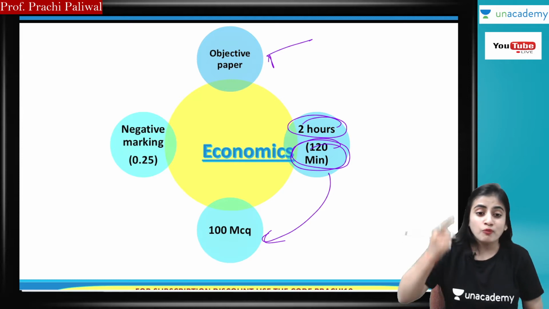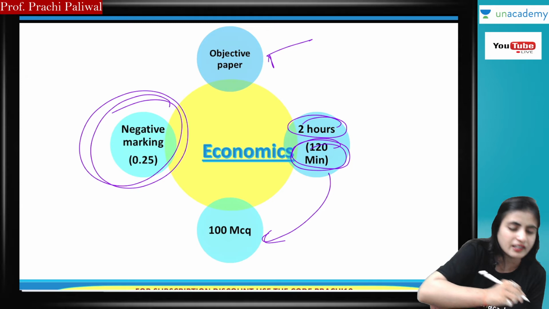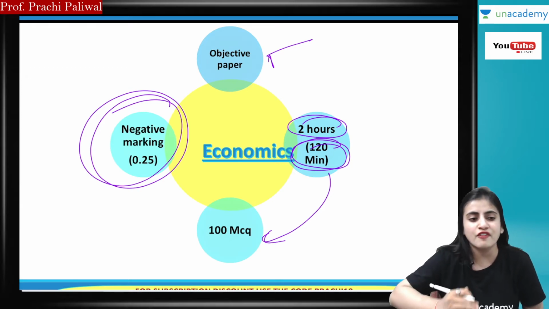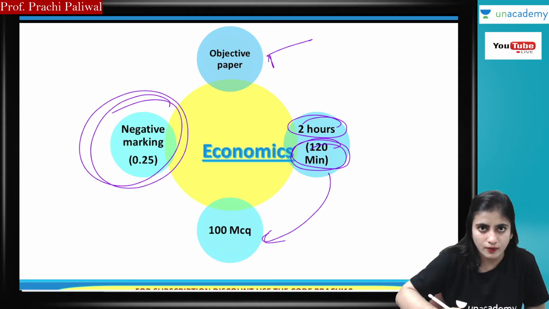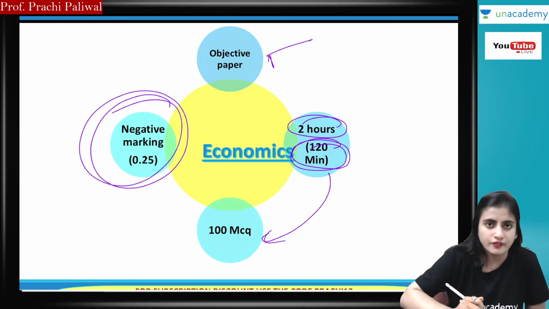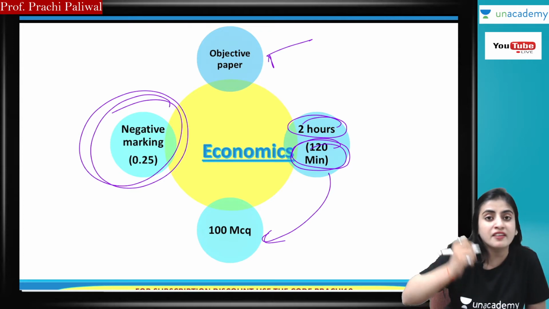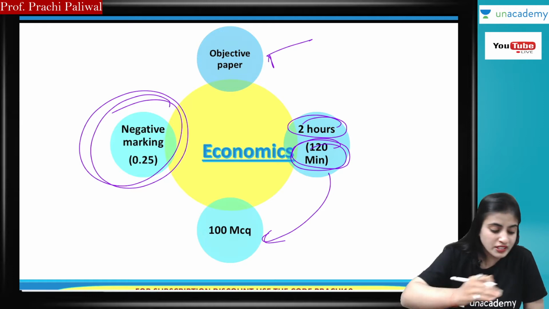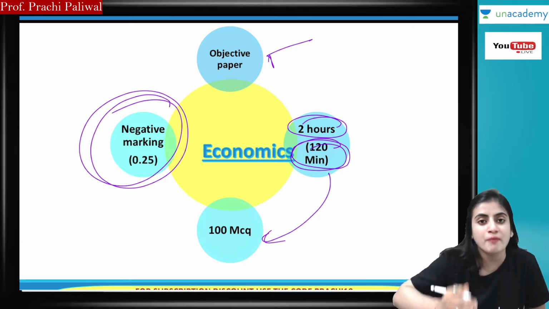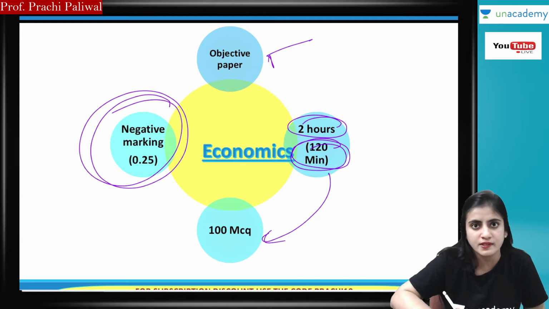Okay. And the most important thing which you have to remember is negative marking, guys. Yes, in CA Foundation, for objective papers, you are having negative marking of 0.25. For every one wrong answer, 0.25 will be deducted from the marks which you have gained. So these are the 4 things which you have to remember while planning the studies for BCK and business economics.